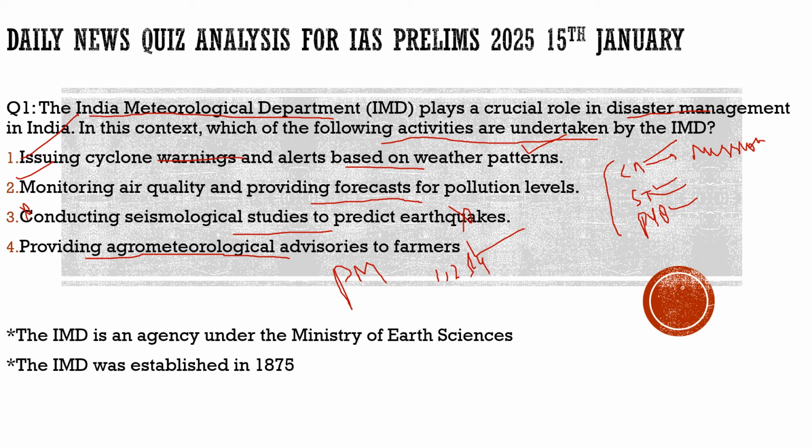So why are we discussing this question? Because it was the 105th anniversary of the IMD, so it naturally becomes important for you to know more about the meteorological department. It comes under the Ministry of Earth Sciences, you should know, and it was established in 1875. I hope this much information about the IMD is enough. And we discussed it because of the PM's address about developing the earthquake warning system. With this, I hope you have understood the question and also its context. Now let's move to another question and try to solve that.